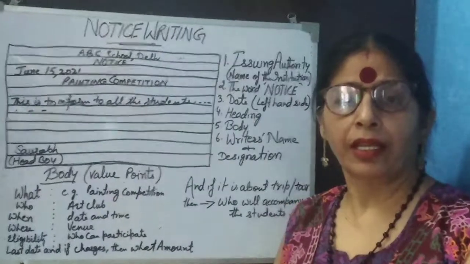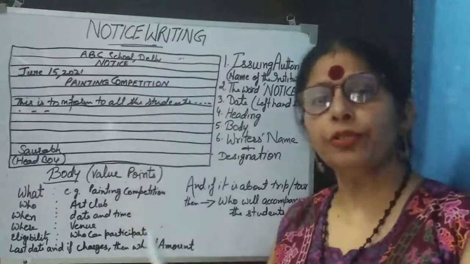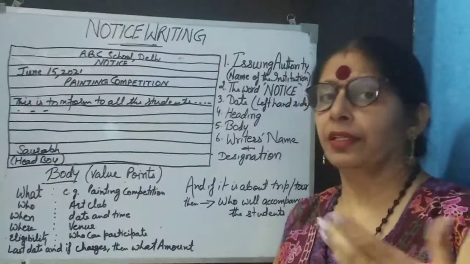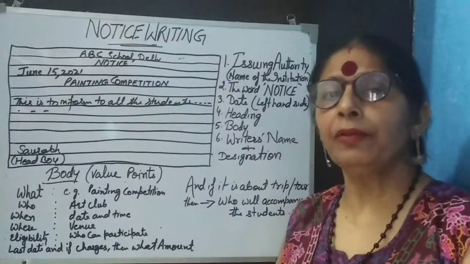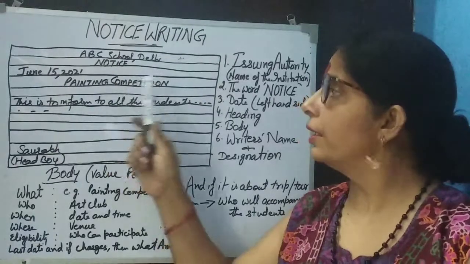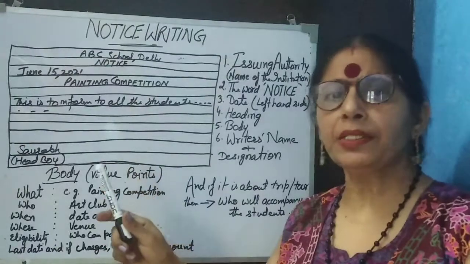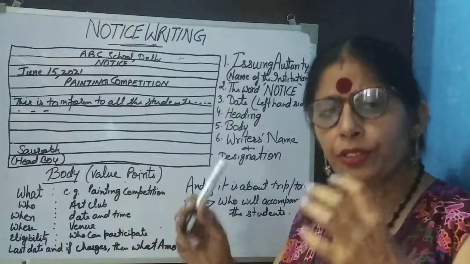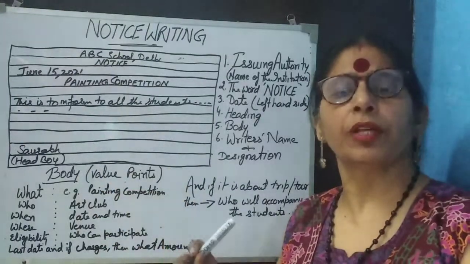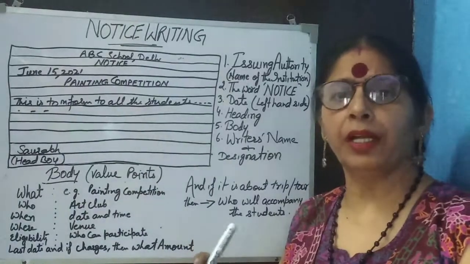Secondly, the heading should not have the words is, am, are. It means you are not to use helping verbs in the heading. So use the simplest heading, which should tell everything about the notice.